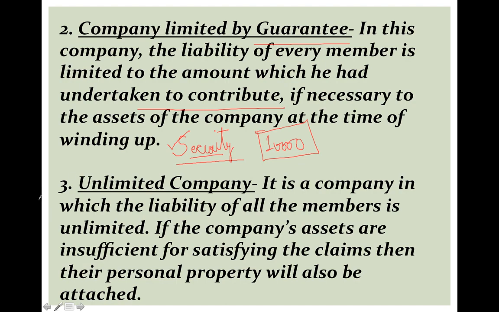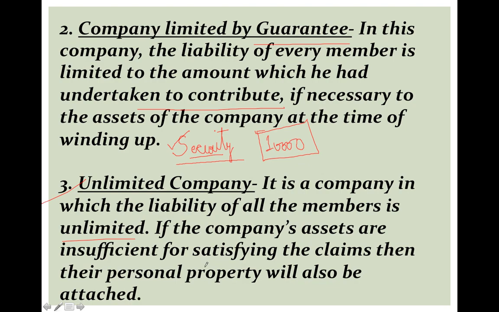An unlimited company. In this type of company, the liability of the members is unlimited. Suppose the company's assets are insufficient for satisfying the claims, then the personal property will also be attached.